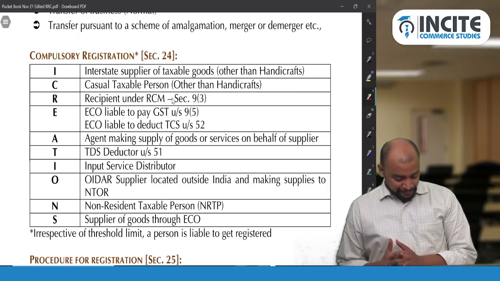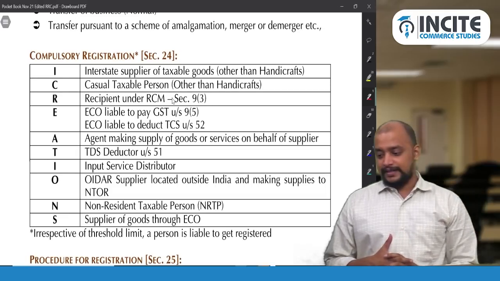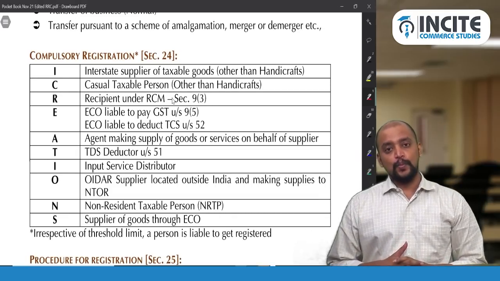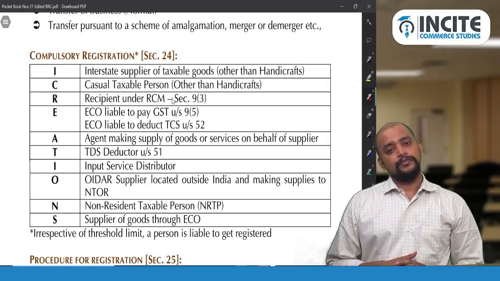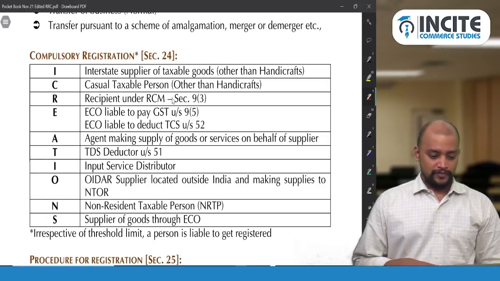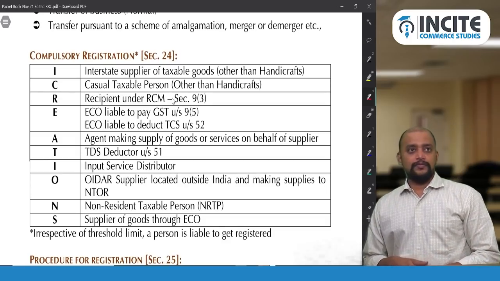Sir, in case a person crosses the threshold limit and he is engaged in taxable supplies in one state and only exempted supplies in another state, will he have to get registered in the second state where he is only engaged in exempted supplies also?